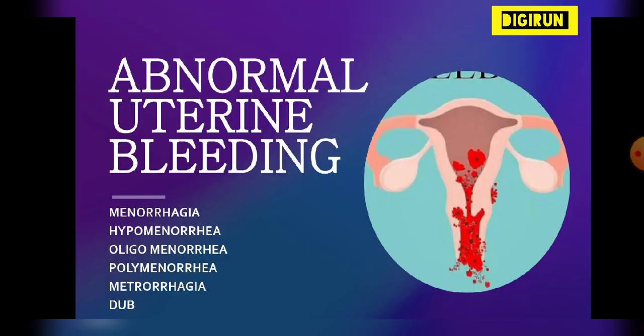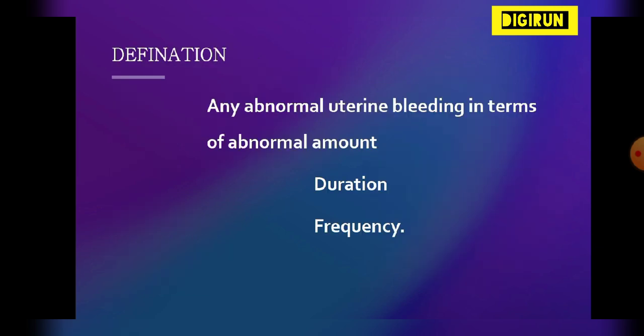Hello friends, today we are going to learn about abnormal uterine bleeding. First we see the definition. Any abnormal uterine bleeding in terms of abnormal amount, duration and frequency.